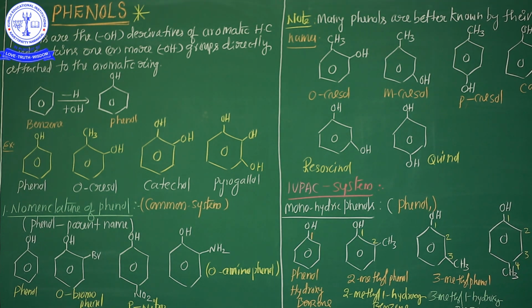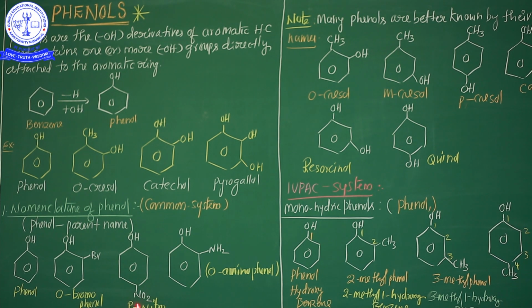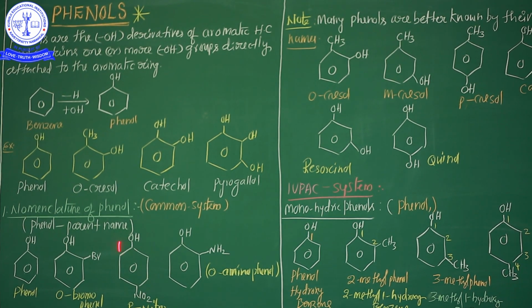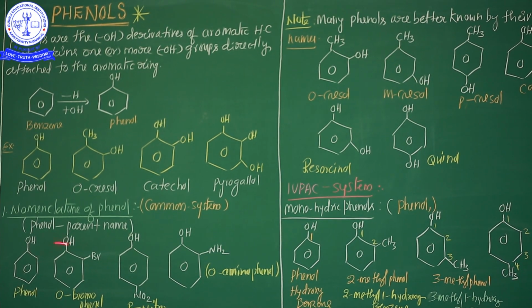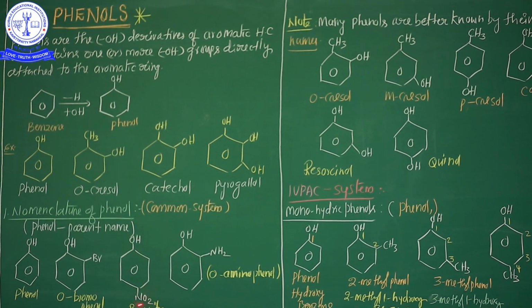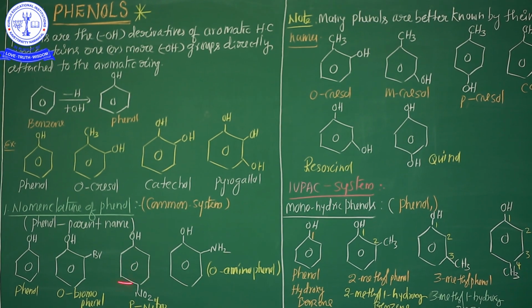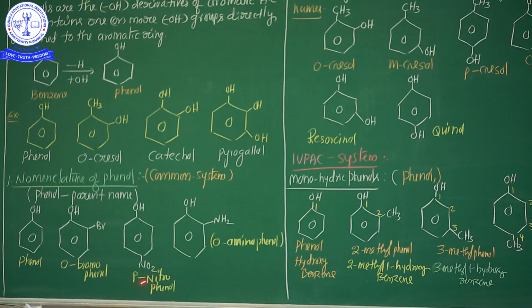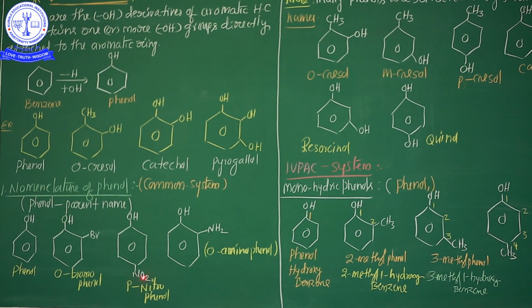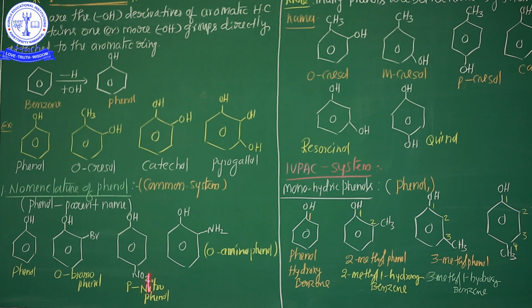Understood? See here, in the third example, this is the phenol group. In this phenol, the para position has a nitro group. So what is the compound name? P-nitrophenol, para-nitrophenol. This is the common system of nomenclature of phenol. In the common system, the parent name, the last suffix, is phenol. So first you observe what kind of substituents are attached to the phenol, that is the prefix name. After that, phenol is the suffix name. P-nitrophenol means the nitro group is located in the para position.